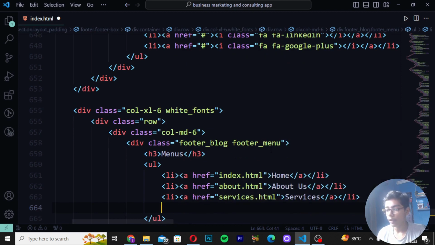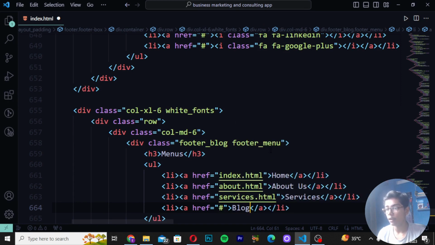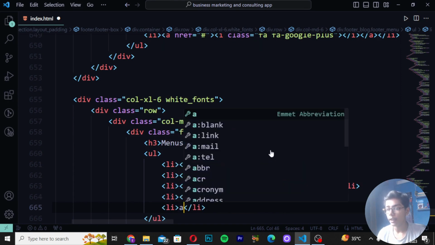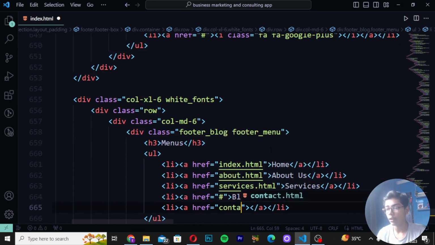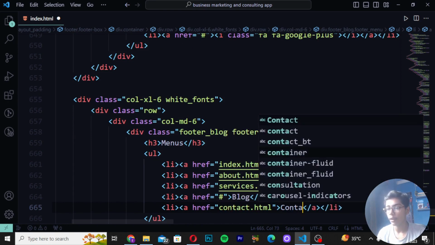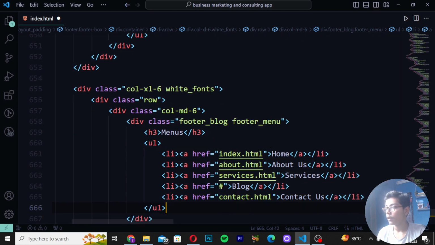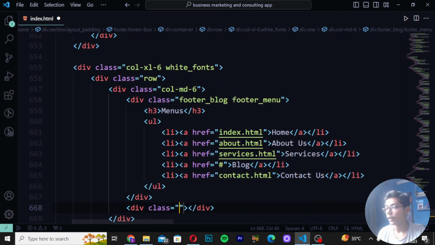Then move down here li, a tag, and then you have to just write here hashtag, and then write here blog. Then when you just written this li, a tag, and then here you have to just write contact, and then you have to write here contact us. Then you have to now just write here div class as footer big or blog. Then right here recent post footer.